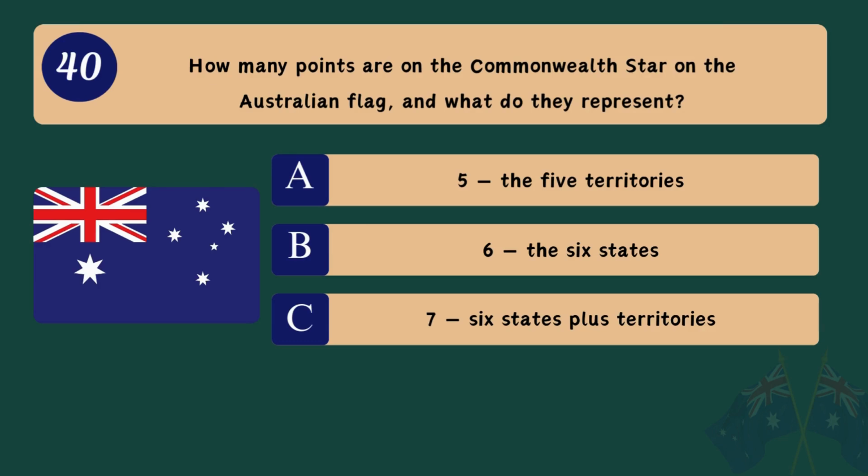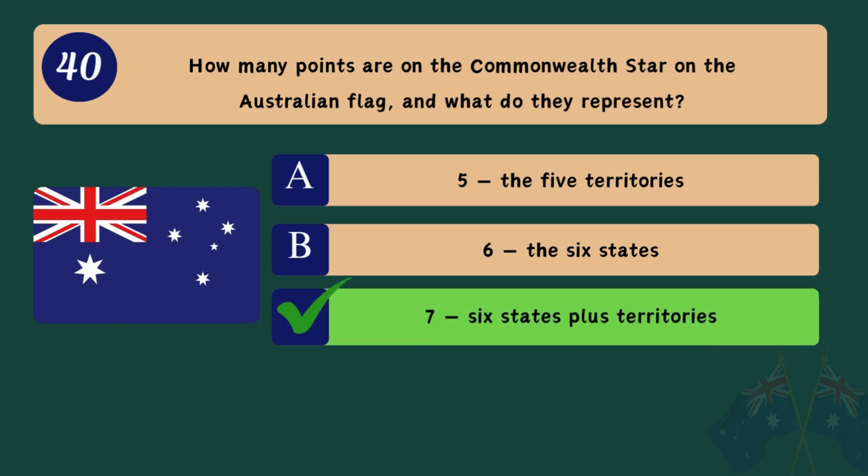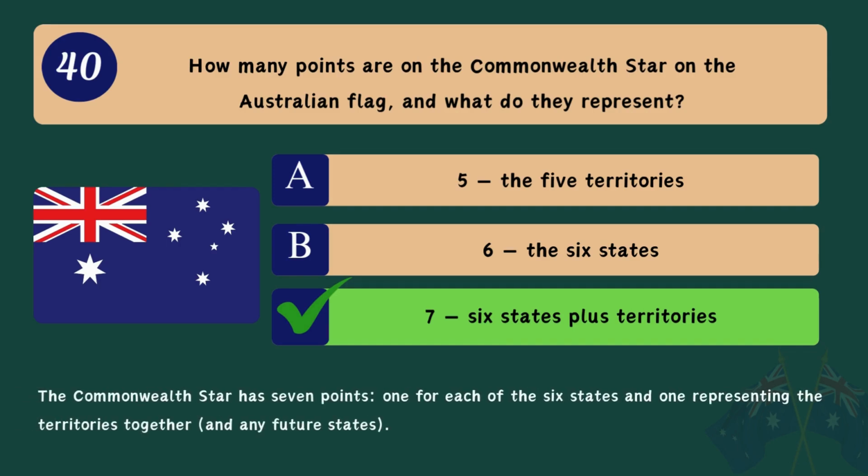Question 40. How many points are on the Commonwealth Star on the Australian flag, and what do they represent? A. 5. The 5 territories. B. 6. The 6 states. C. 7. 6 states plus territories. Correct answer. C. 7. 6 states plus territories. The Commonwealth Star has 7 points, 1 for each of the 6 states, and 1 representing the territories together, and any future states.